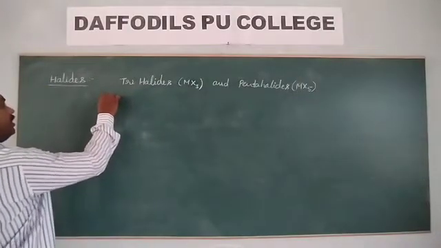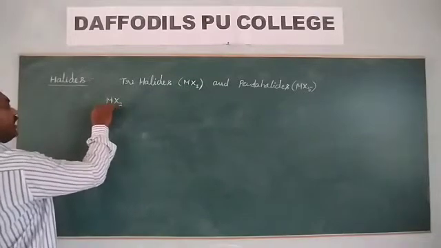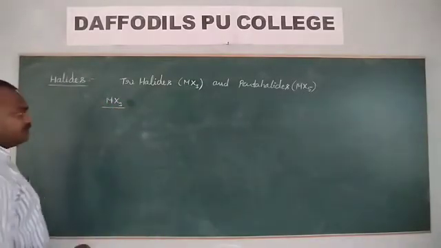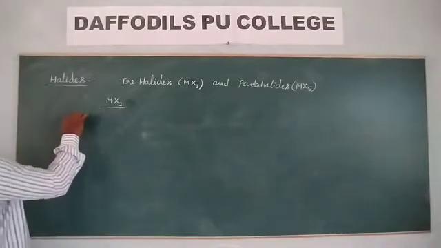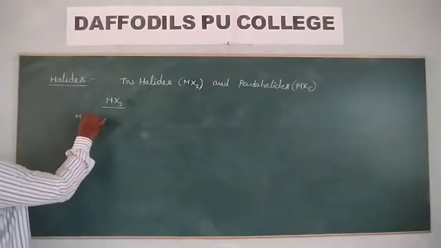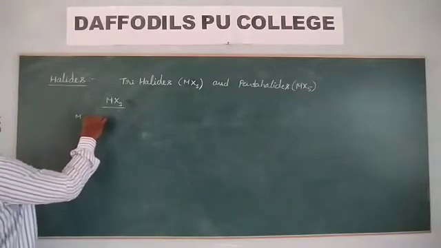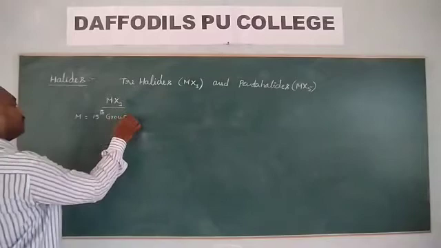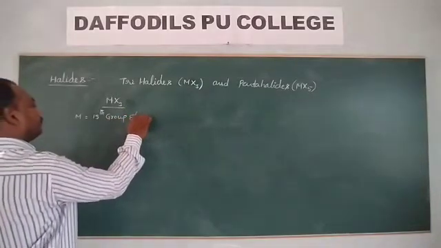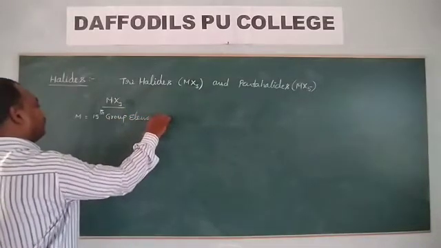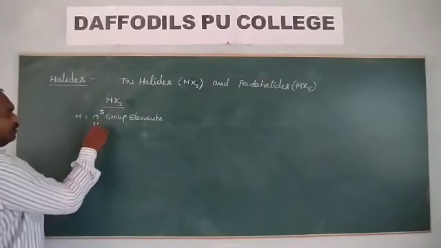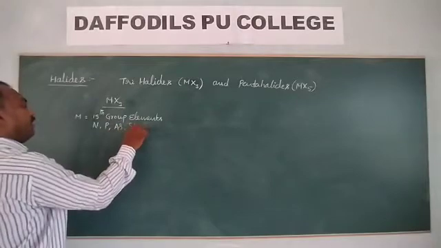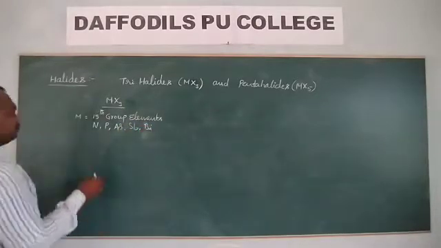I am taking MX3 type of trihalide. Look at this MX3 type. Here M stands for 15th group elements, and those are nitrogen, phosphorus, arsenic, antimony, bismuth.